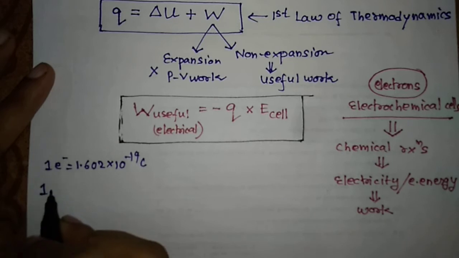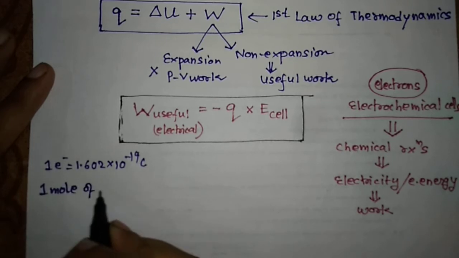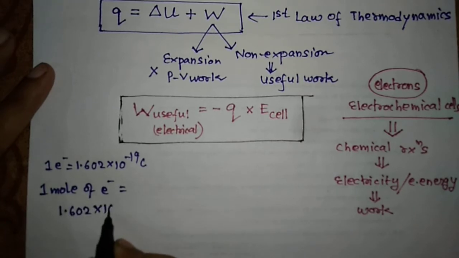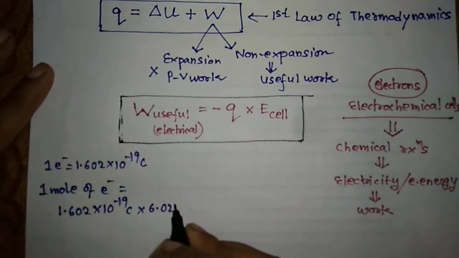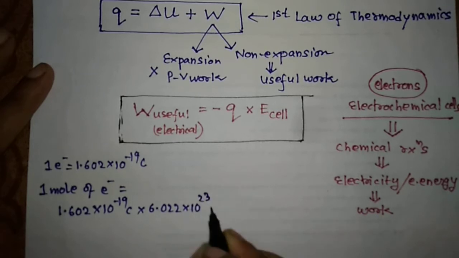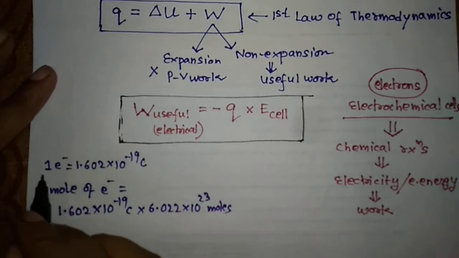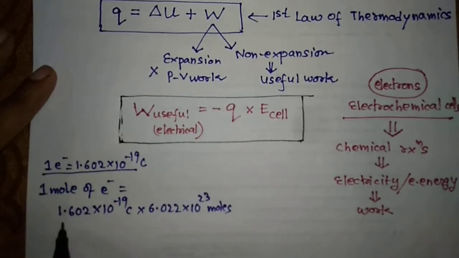For 1 mole of electrons, what will be the charge? We will multiply this value by Avogadro's number, which is 6.022 into 10 to the power 23 per mole. So this is the charge carried by 1 electron, and this is the charge carried by 1 mole of electrons. When we calculate this, we find it to be 96487 coulomb per mole.